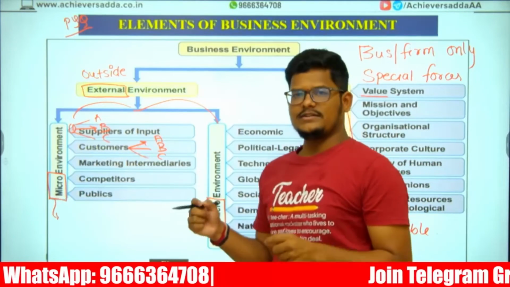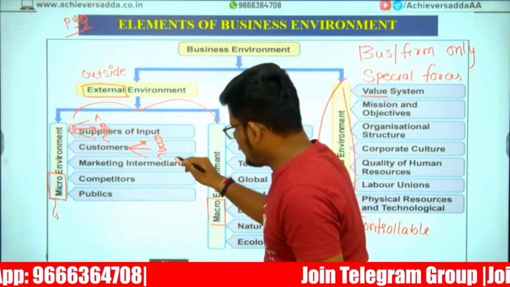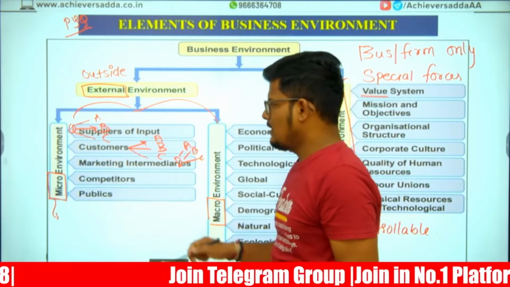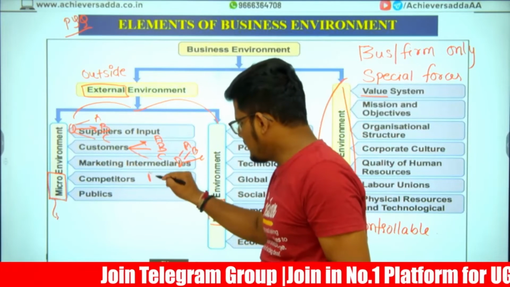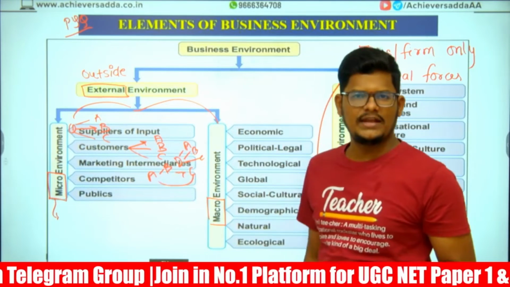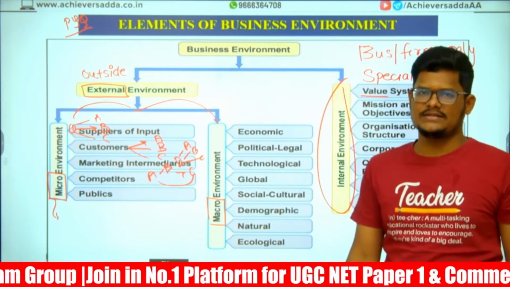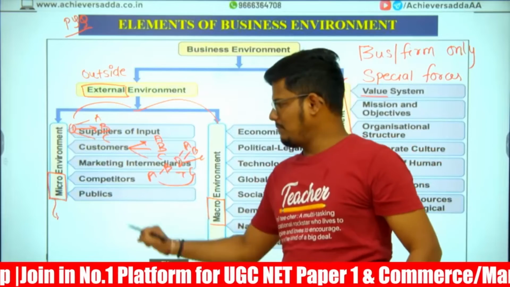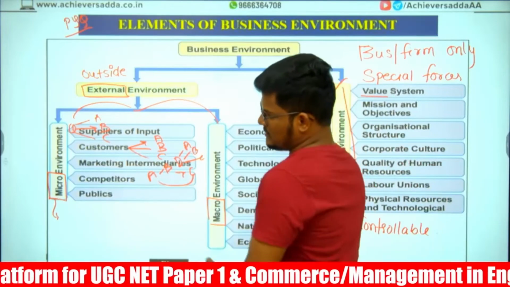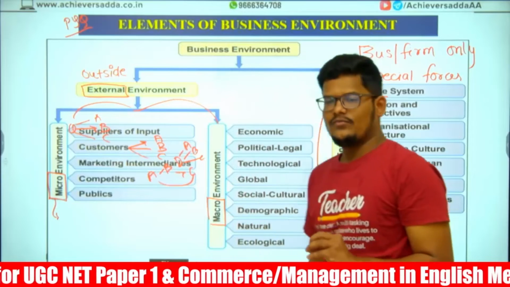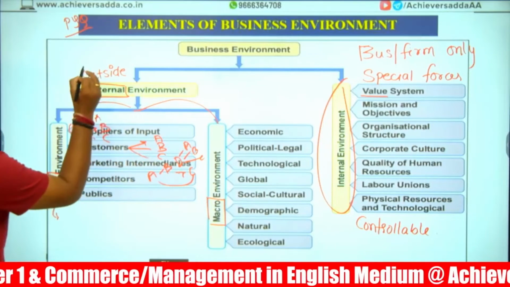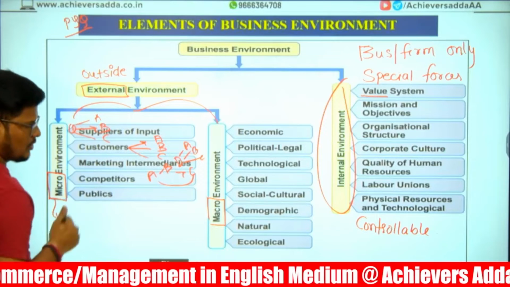So marketing intermediaries, distributors. One distributor is distributing to A company, B company, C company. And competitors. A company is a competitor for B, B is a competitor for C, and C is a competitor for A, within the same industry. Public. Public are very much common to A company, B company, C company. So these micro factors are part of the external environment.